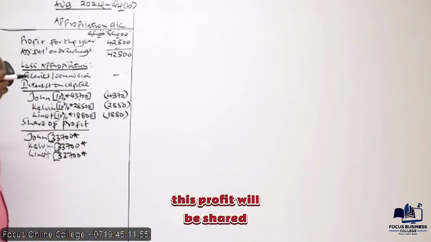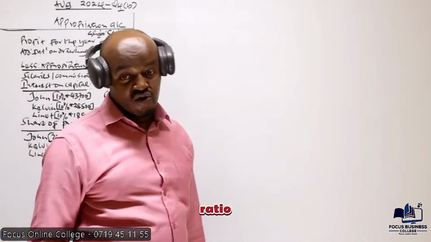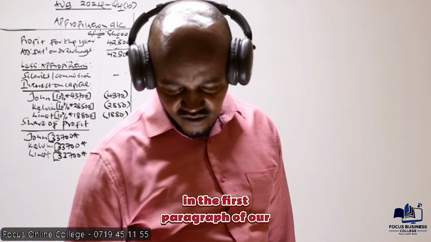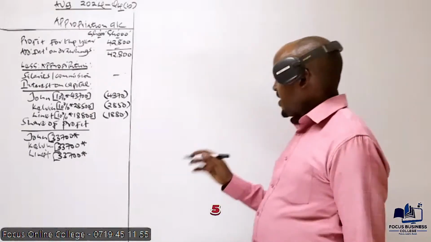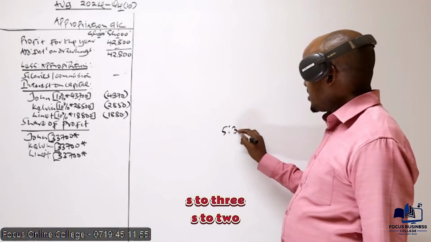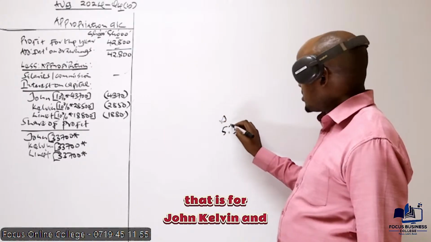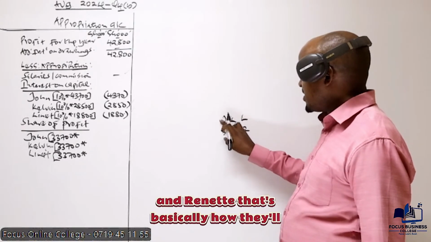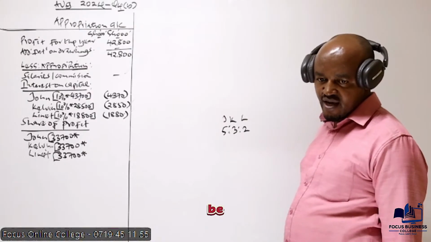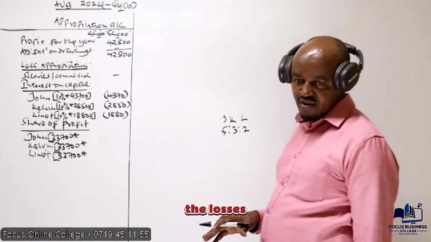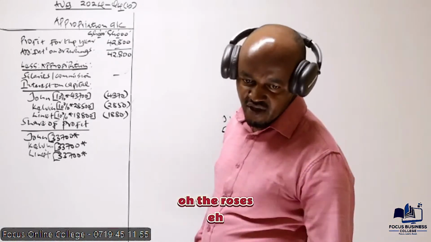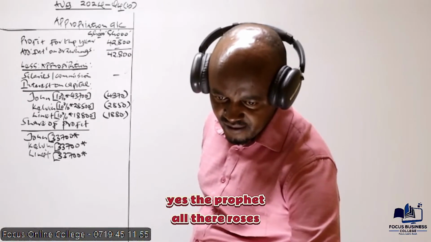It will be shared using the profit and loss sharing ratio, which we have in the first paragraph of the question, 5:3:2. That is for John, Kelvin, and Rinette. That is basically how they will be sharing the profit or the losses.